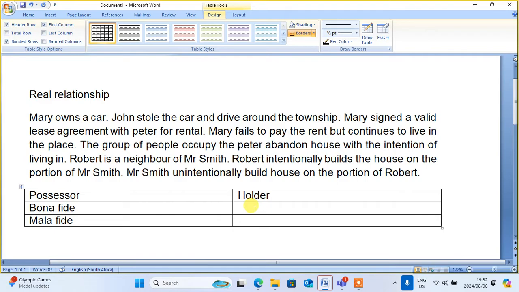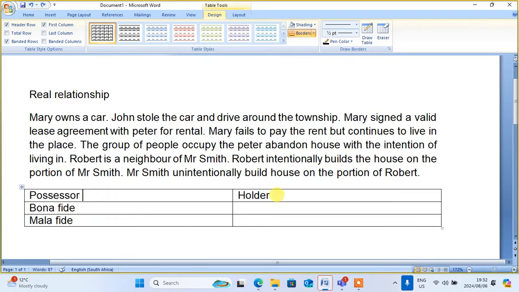Okay. So what is the difference? The difference is that possessor is only applicable where there is no contract or obligation. The possessor will take place.